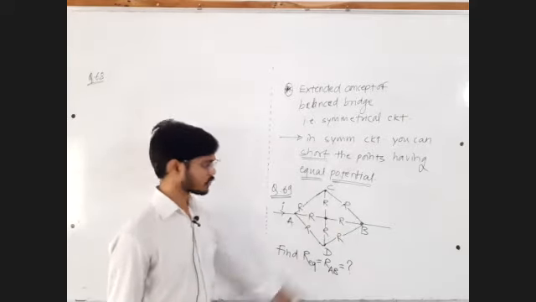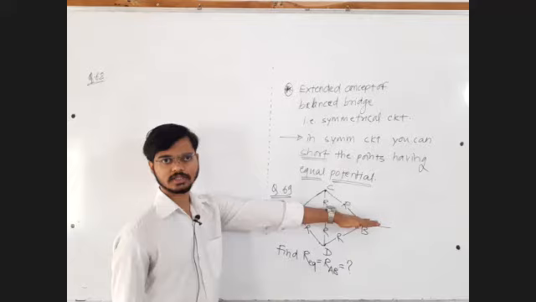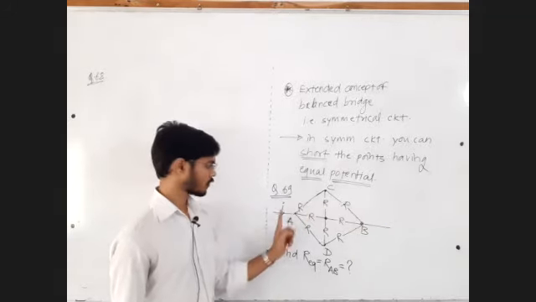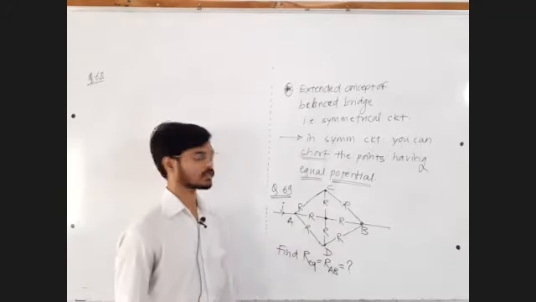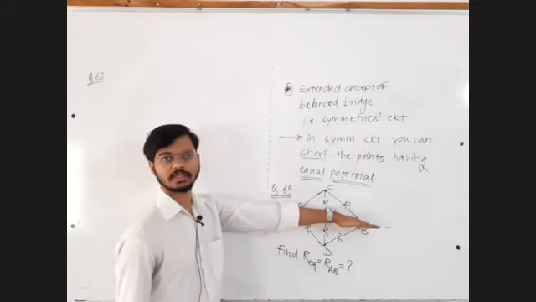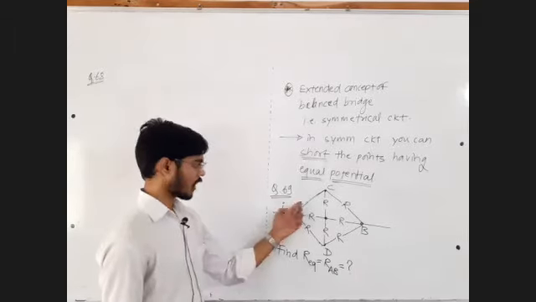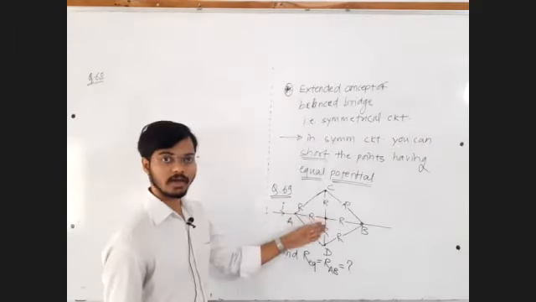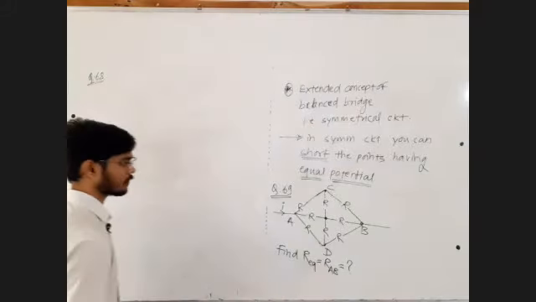Reply to me in the chat box. About this line, symmetry exists. Yes or no? This is point A, this is point B. Between points A and B, I have to find the effective resistance. So I will draw a line passing through points A and B and check whether symmetry exists or not. Yes or no? R, R, R, R, R, R. So symmetry exists.